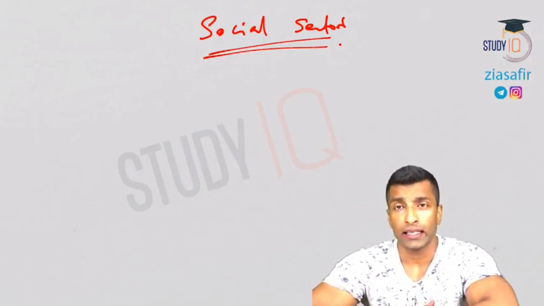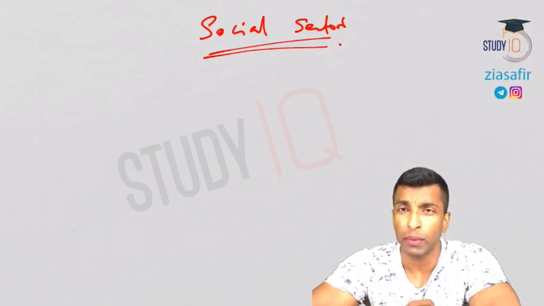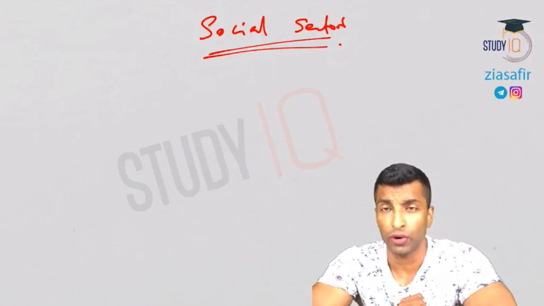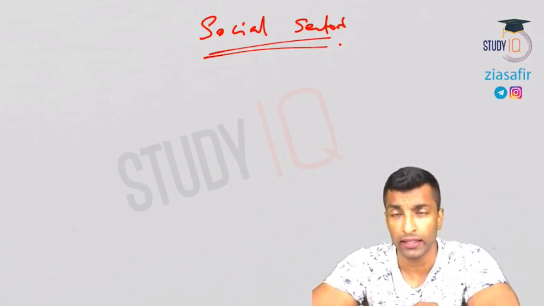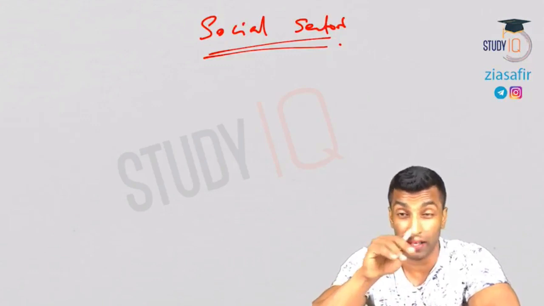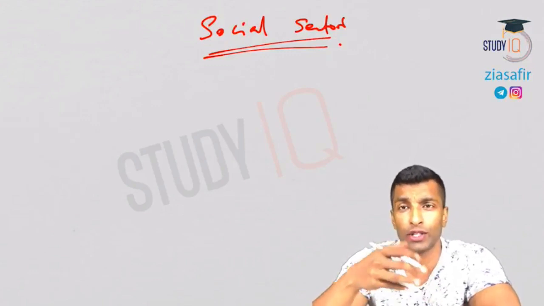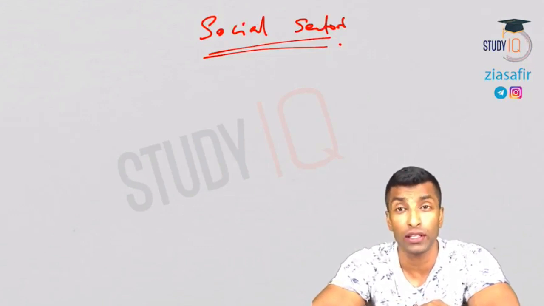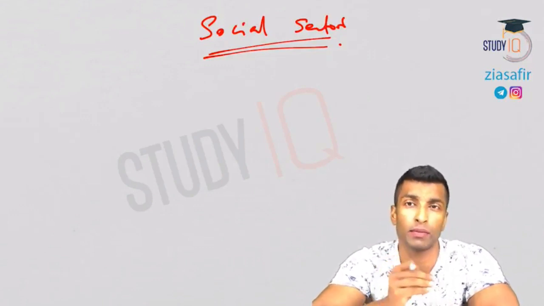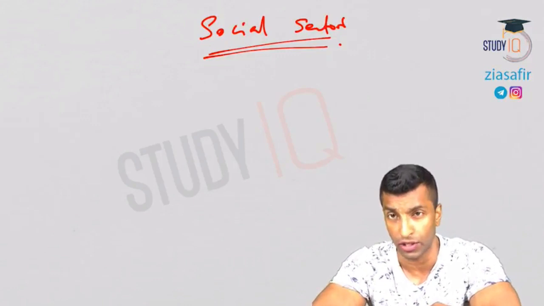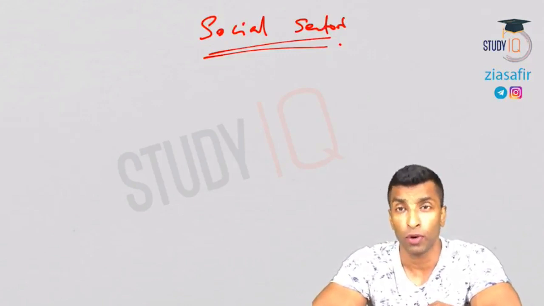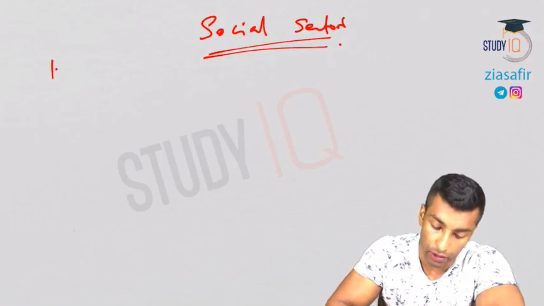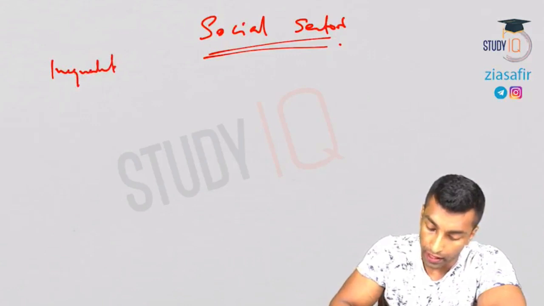In the social sector module, I'll be talking mainly about inequalities. The first chapter will be about inequalities. I'll try to cover all the important ratios like quintile ratio, decile ratio, Palma ratio. You might have heard of the Lorenz Curve and Gini Coefficient. All these important concepts which can be asked in prelims will be covered in this lecture. Inequality we will do first, and then we will talk about poverty.